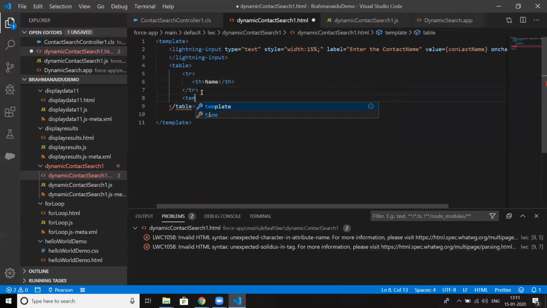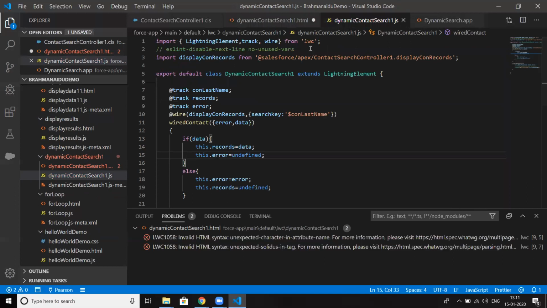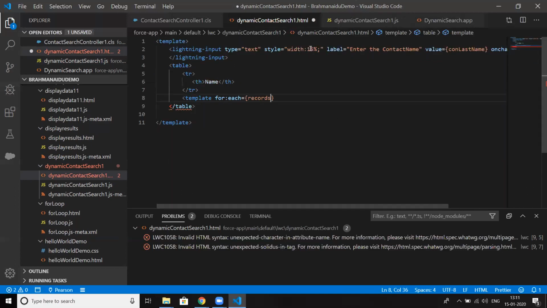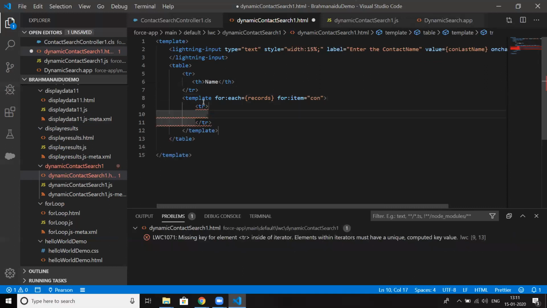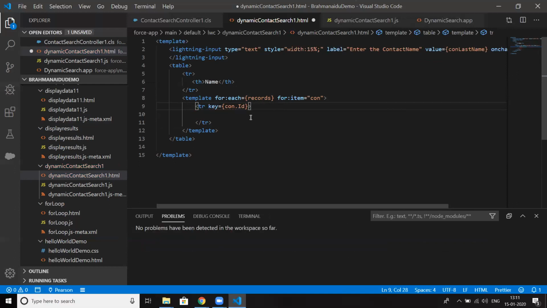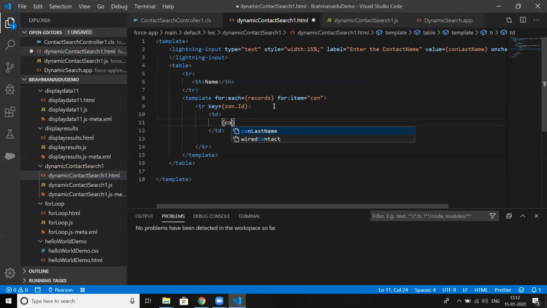Iteration: template for:each. Data will be present in records, records for item. This is just a reference variable name. Okay, tr. We need to give some value, so we need to provide the key here: con.Id. td, con.LastName.